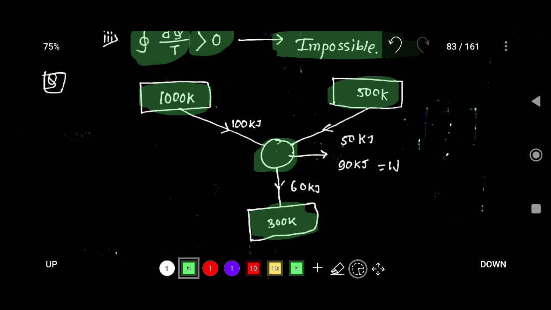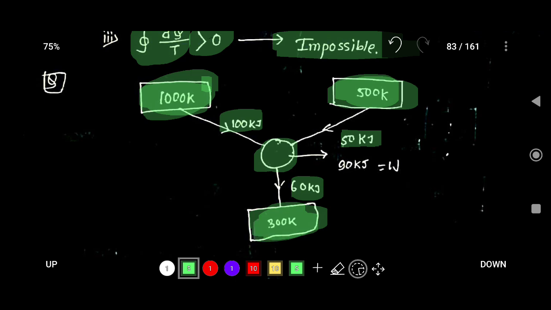This engine absorbs 100 kilojoule of heat from the 1000 Kelvin reservoir, absorbs 50 kilojoule of heat from the 500 Kelvin reservoir, and rejects 60 kilojoule of heat to the 300 Kelvin reservoir. And the work produced from this engine is equal to 90 kilojoule.